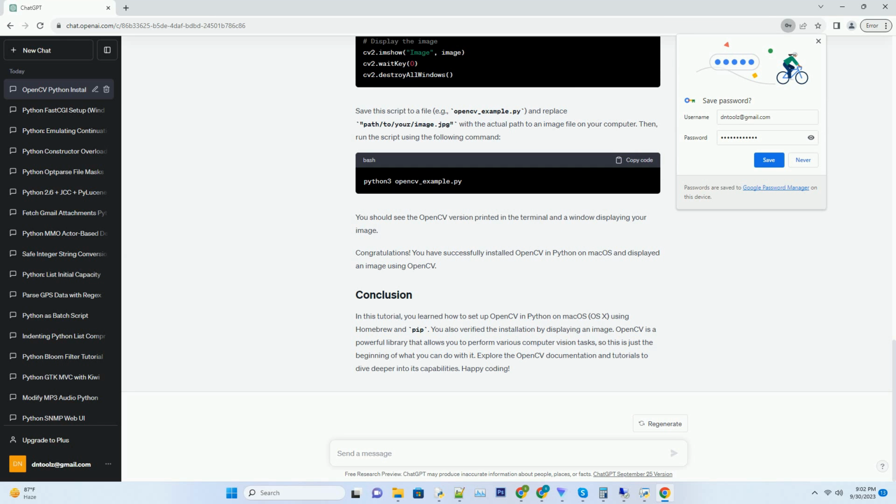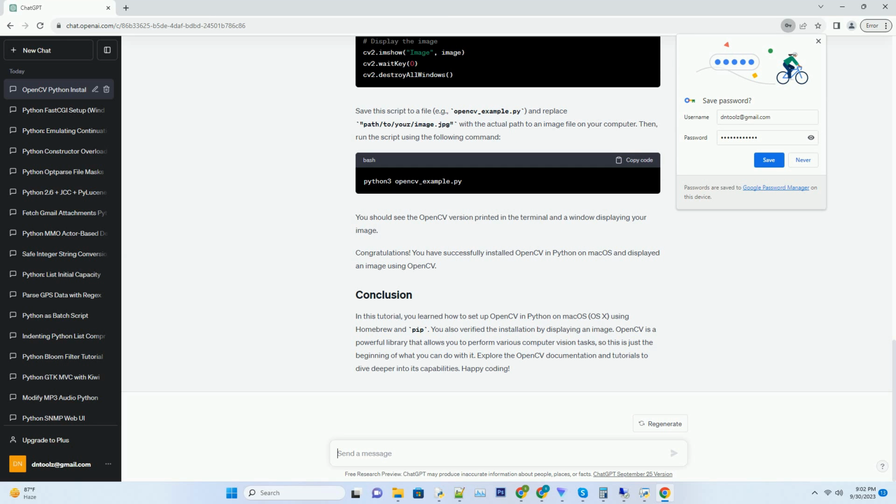Before we begin, make sure you have the following prerequisites: Mac OS, OS X, operating system. This tutorial is specifically for Mac OS users. Python is pre-installed on Mac OS, but you might want to install a package manager like Homebrew for easier package management. To check if Python is installed, open the terminal and run python3 --version. Pip, Python's package manager. You can check if it's installed by running pip3 --version in the terminal.